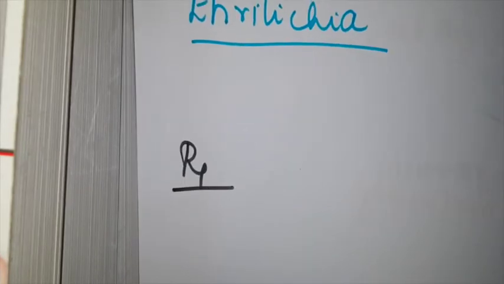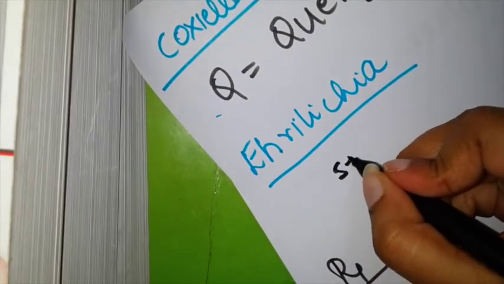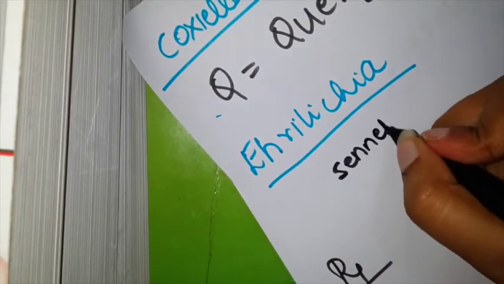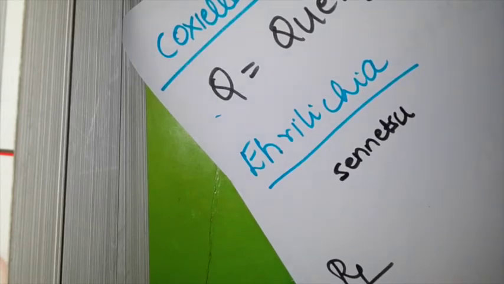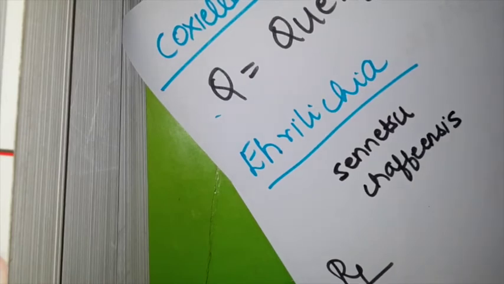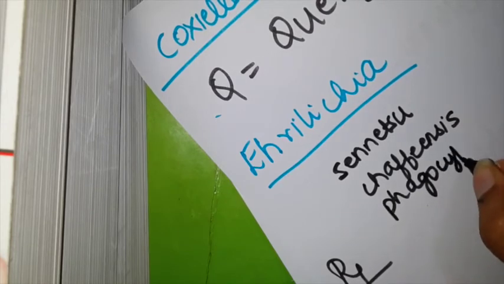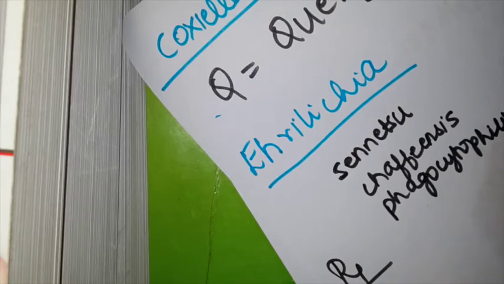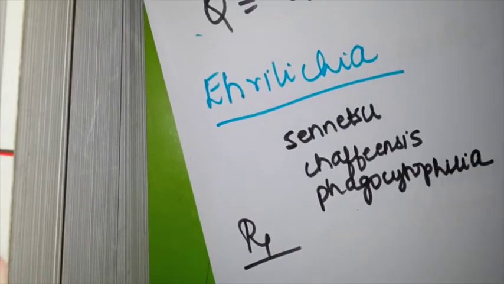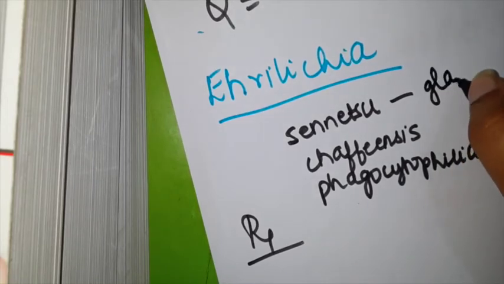And the last, there are 4 species in the Ehrlichia group: Ehrlichia sennetsu, Ehrlichia chaffeensis, and Ehrlichia phagocytophilum. Sennetsu means glandular fever.